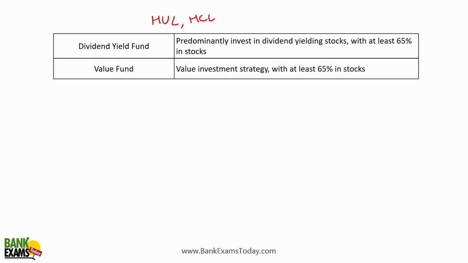Value fund. The value funds follow the value investment strategy with at least 60% in these kinds of stocks. What is value investment strategy? Picking the stock which is available at a low price as compared to its actual value. For example, Asian Paints right now is available at, I guess, 2200-2300 rupees, but the fund manager may feel it is available at a discount. So the fund manager is picking the stocks which are available at a perceived discount.